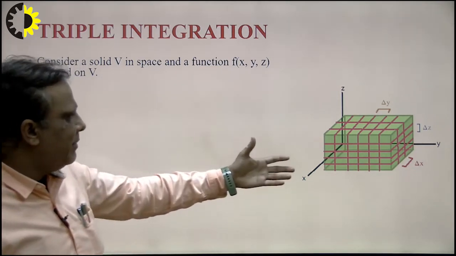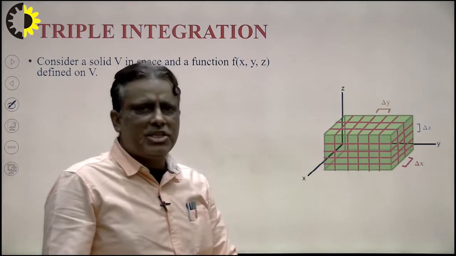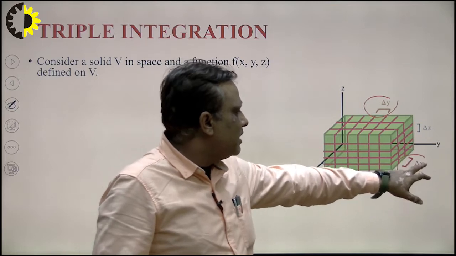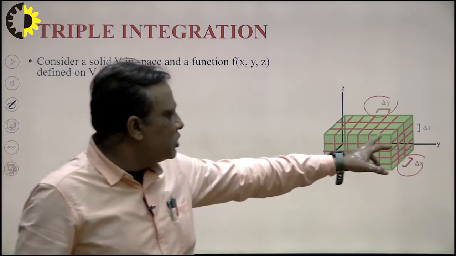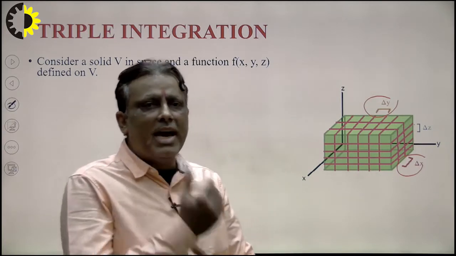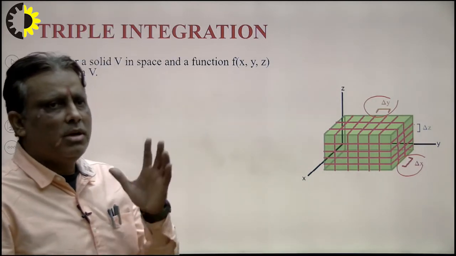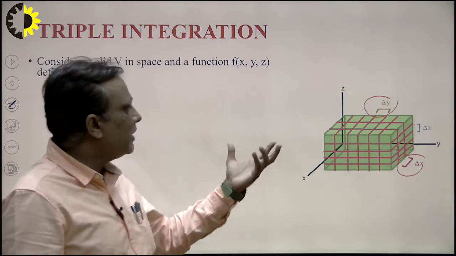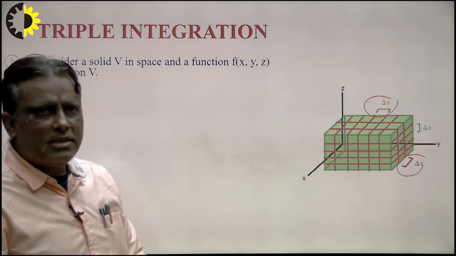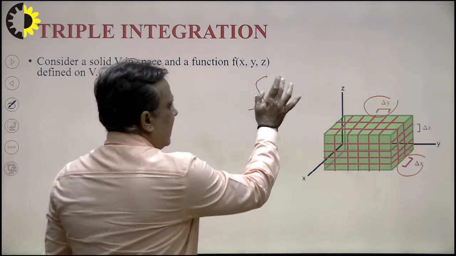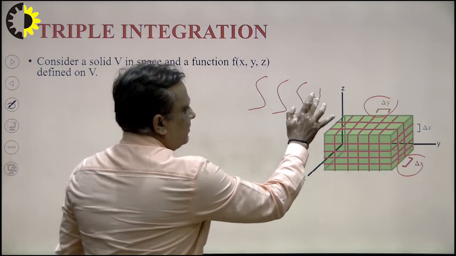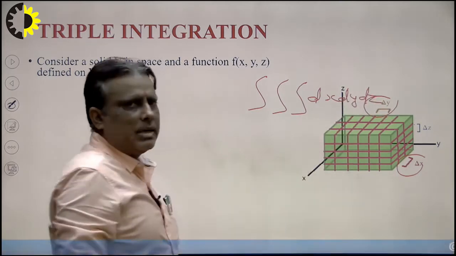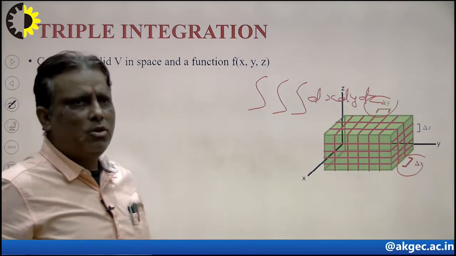Suppose we have a three dimensional space, and the width of this strip is delta y, I denote here, and the width of this strip is delta x, parallel to the x axis, and the strip of this is delta y. Then how to get the volume of a small element, that means length into breadth into height. So we can say the volume will be the triple integration of dx dy dz. So we can say that triple integration represents the volume of the three dimensional object.